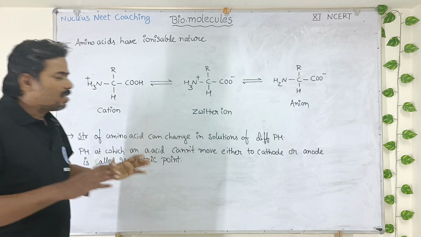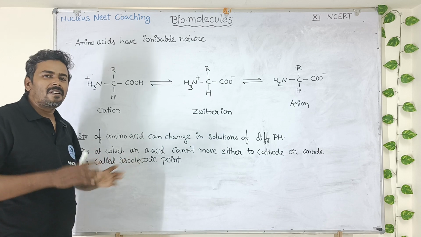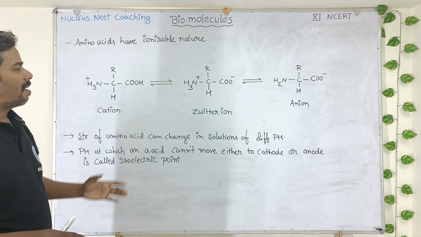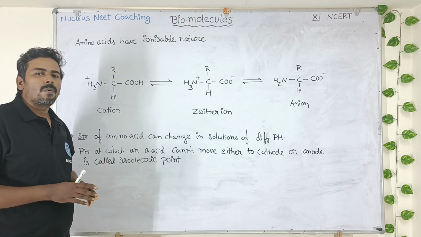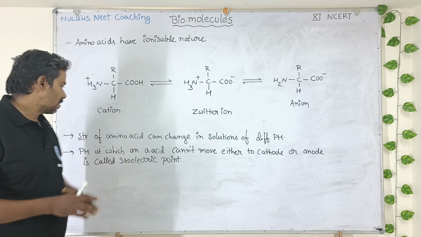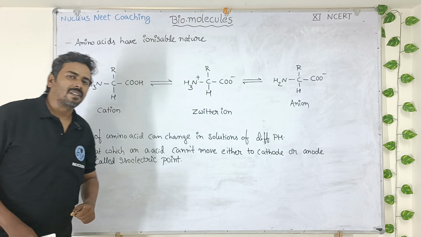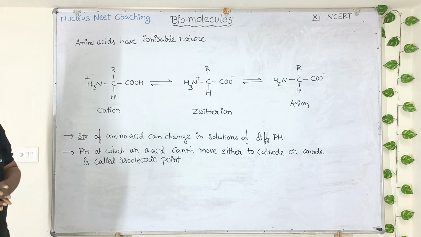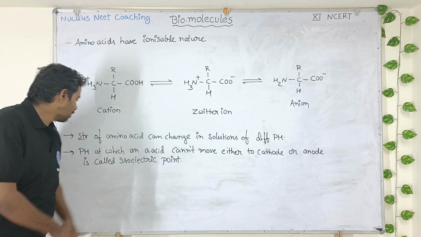So from this we have learnt that the same amino acid can exist in 3 ionic forms: cation, zwitterion and anion. So that simply depends upon the pH of the solution in which that particular amino acid is present. So amino acids have ionizable nature. They can undergo ionization depending upon the pH of solutions in which they are present.